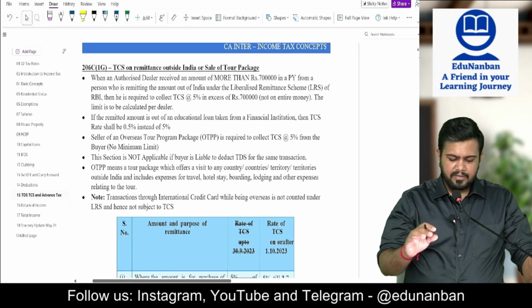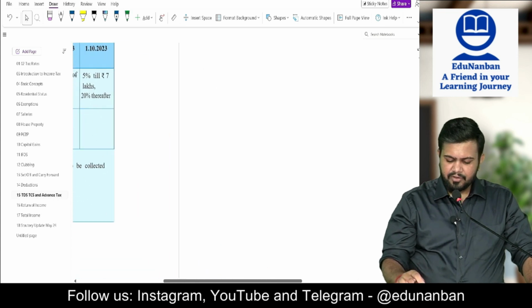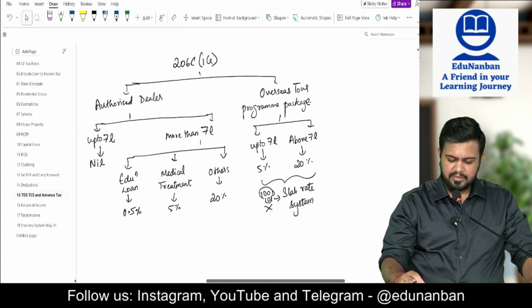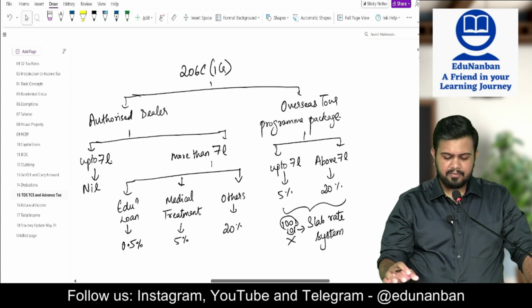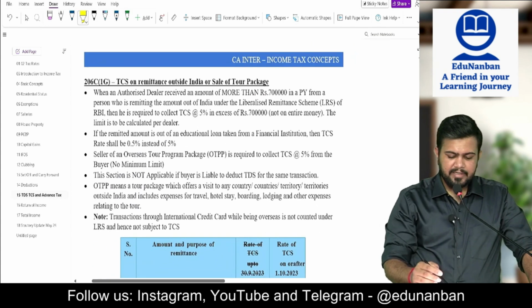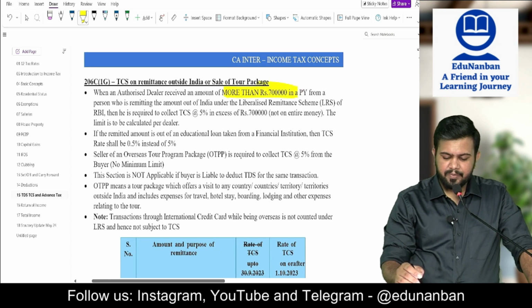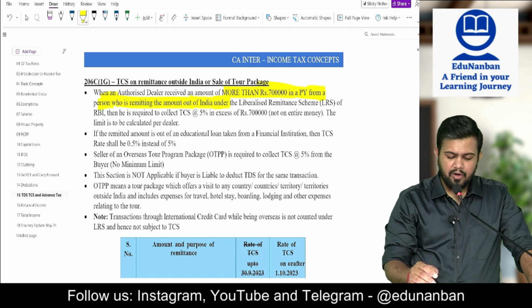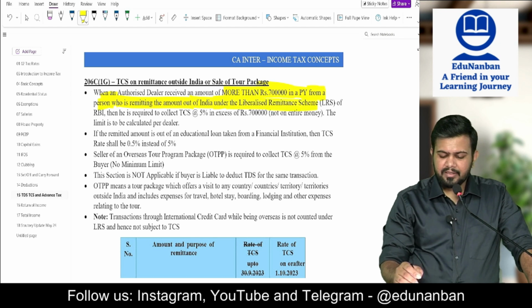206C(1)(g). First, I want you to draw this chart. Wherever you have the space, I want you to draw this chart. So first, let us see the provision. Where an authorized dealer receives more than 7 lakh rupees in a previous year from a person who is remitting the amount out of India under the liberalized remittance scheme, that is LRS.